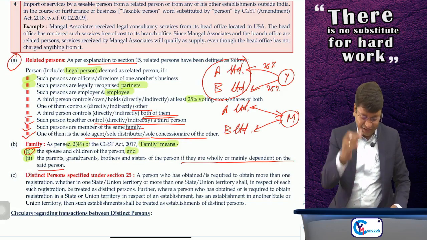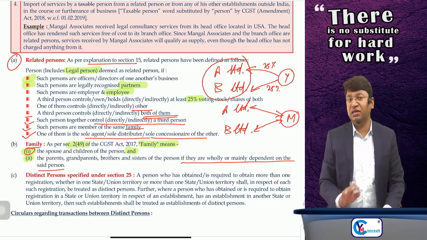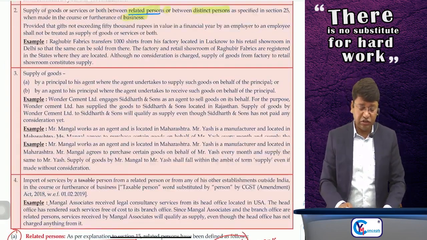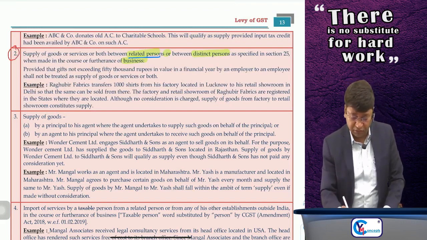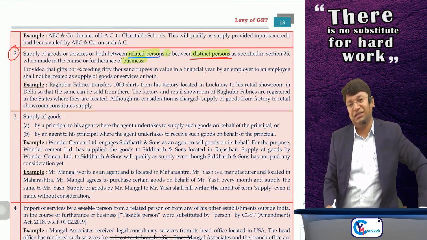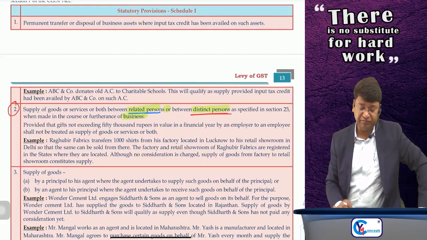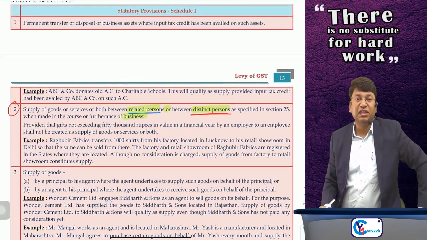Okay. Clear? Done. So I think the term related is clear at your end. Sir, so the provision was supply of goods or service or both between related persons or between distinct persons. Now what do you mean by distinct persons?